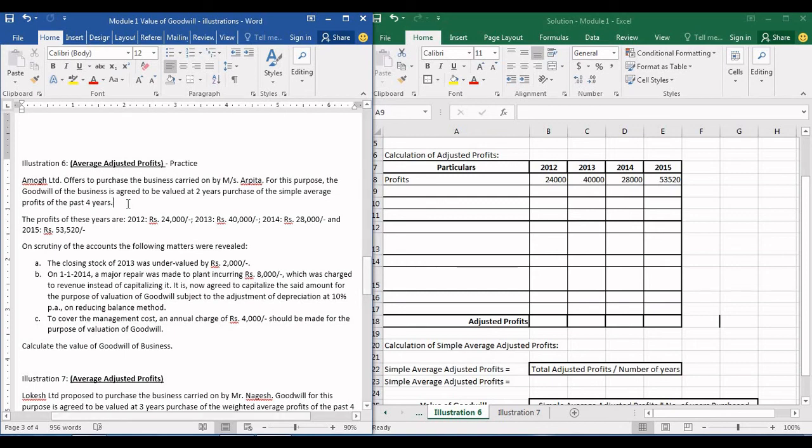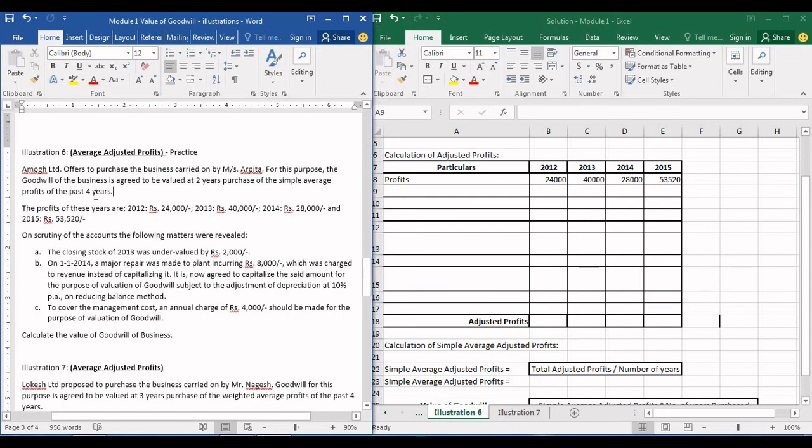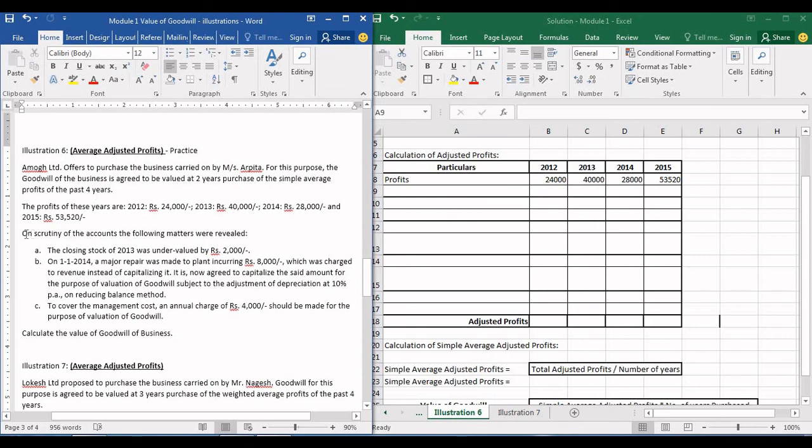We are currently in the first module, which is valuation of goodwill. In the previous video we understood how to solve the illustrations based on average profits, simple average profits and weighted average profits. So today we are going to discuss and solve a couple of illustrations on how to solve problems when they give you a few adjustments to be made to the profits that were mentioned before. Okay.